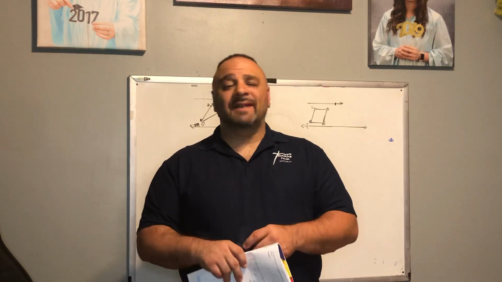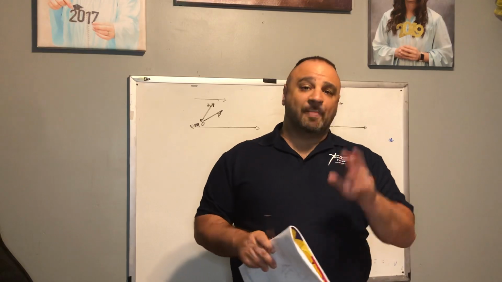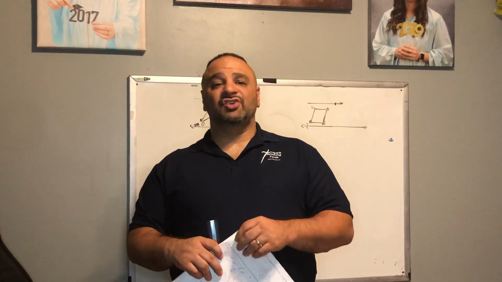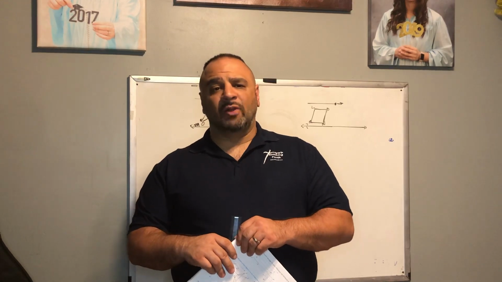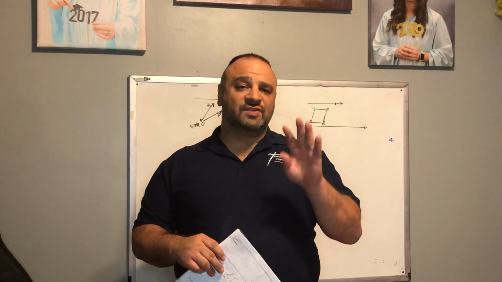And then we looked at a translation. A translation is a composite of two reflections over parallel lines. And then we looked at rotations and two different kinds of rotations there. And then tonight we're going to look at glide reflections. And so we'll get these four, our fourth transformation.